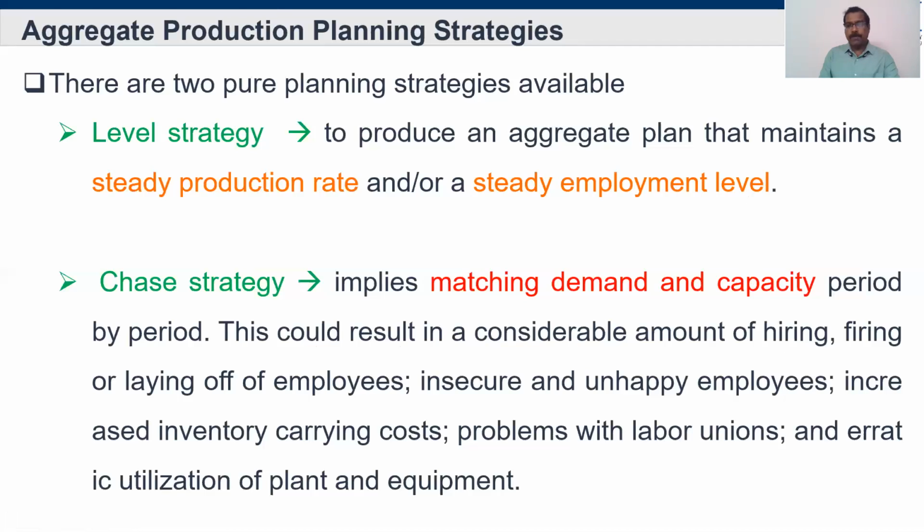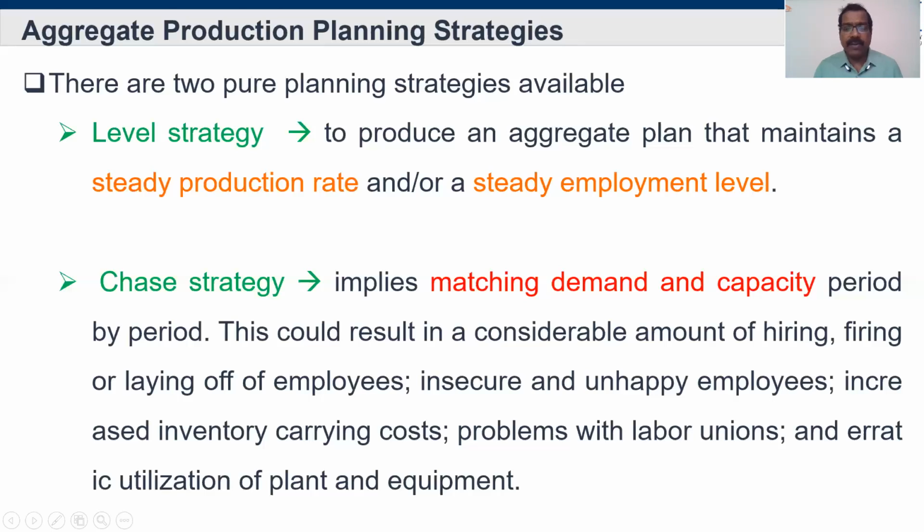Suddenly, if demand goes up, they hire; and if demand suddenly goes down, like in the present situation with Corona, or during the Y2K problem, the firing or laying off of employees will be more in IT companies. And even a few months before, manufacturing and automobile companies also felt the same. They used to send temporary employees home, right? It's also one of the chase strategies they maintain under aggregate production planning, since it's top level. It makes employees insecure and unhappy. So it will create what?